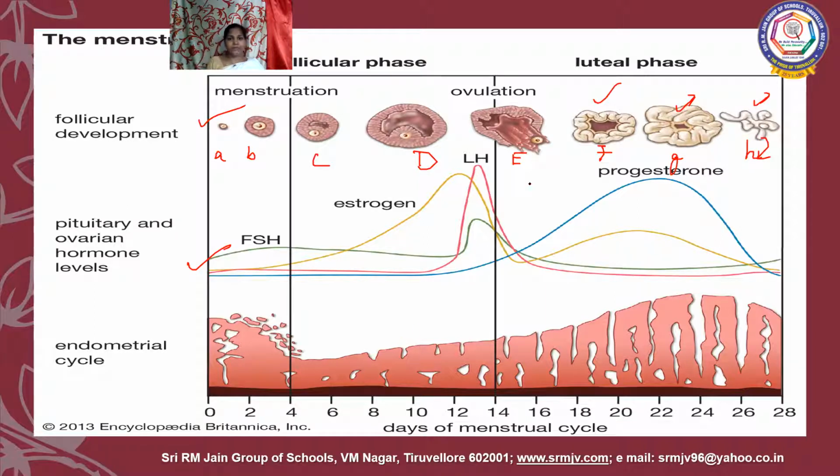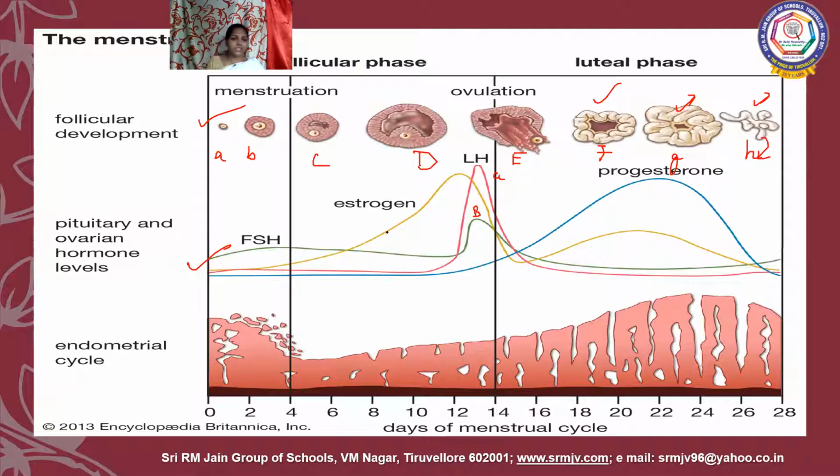For example, they will ask you why. Okay, they will give you A and B. A is actually luteinizing hormone, and FSH is B. They will ask you why A peaks at this stage, because it is the LH surge, where it is helping in the release of that secondary oocyte from the Graafian follicle. Okay, like this they will ask you.